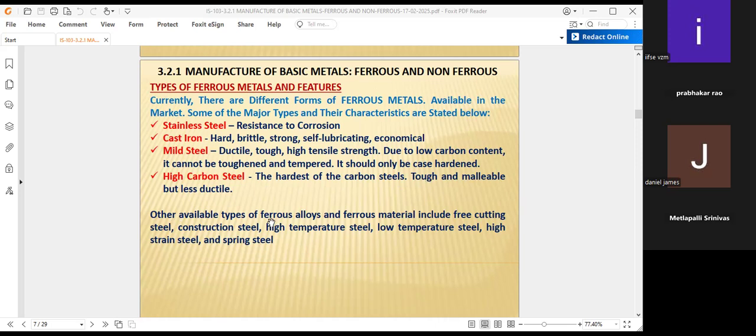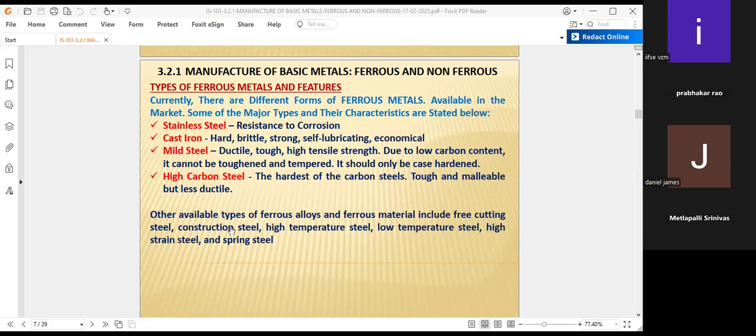Other available types of ferrous alloys and ferrous materials include pre-cutting steel, construction steel, high temperature steel, low temperature steel, high strain steel, and spring steel. These are very important other available styles. These are not the only iron and steel, but other available steels also, which small scale industries can prepare. For example, pre-cutting steel can be easily cut and prepared into small spoons or small vessels.